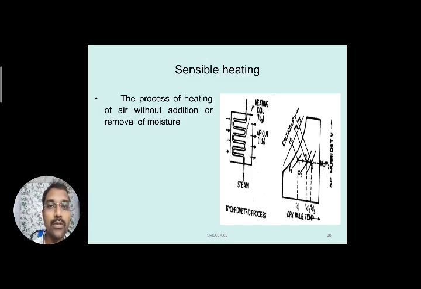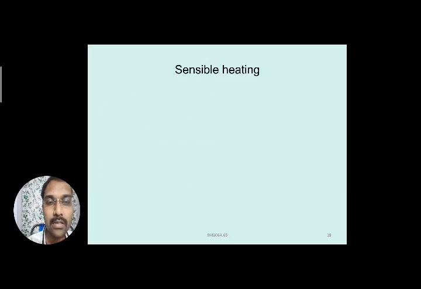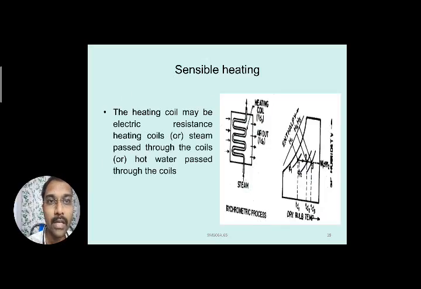So the heating of air takes place without adding any moisture or removing any moisture; we are simply increasing the temperature of the air. If air is passed over the heating coil, sensible heating of the air takes place. That is what happens in sensible heating.